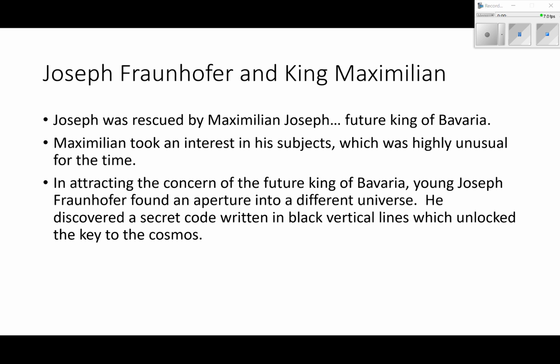And because of this, because the house collapsed and he was rescued, Joseph found an aperture into a different universe. He discovered a secret code written in black vertical lines, which unlocked the key to the cosmos.